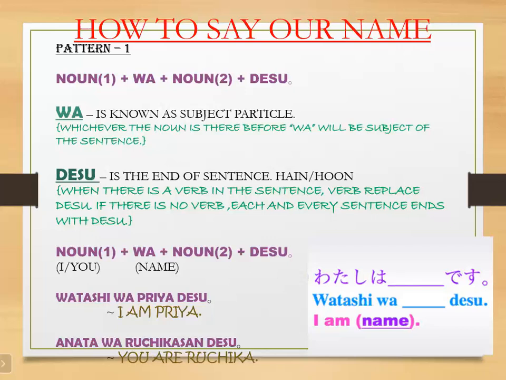Now for practice, if I have to translate, you are Mr. Rohan, how to say? Anata wa Rohan san desu. Yes, anata wa Rohan san desu. So by this formation we can say any person's name or my own name. I can introduce myself also. Okay. So we will move to our next pattern.